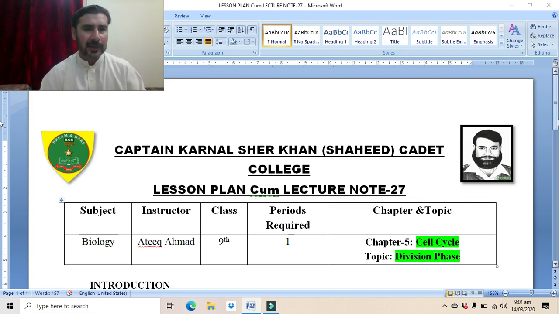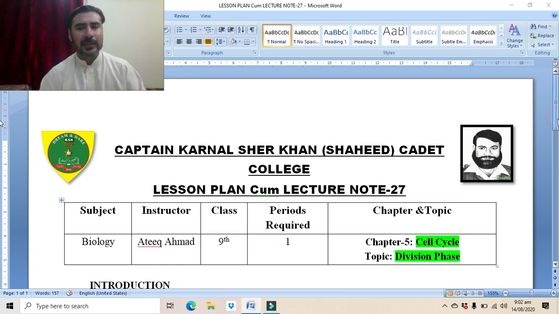That is the preparatory phase, during which the cell prepares itself for cell division. In the interphase, we have already studied that the organelles will be duplicated, various enzymes will be produced, the DNA will be duplicated, will be copied, and the chromosome number will be doubled.